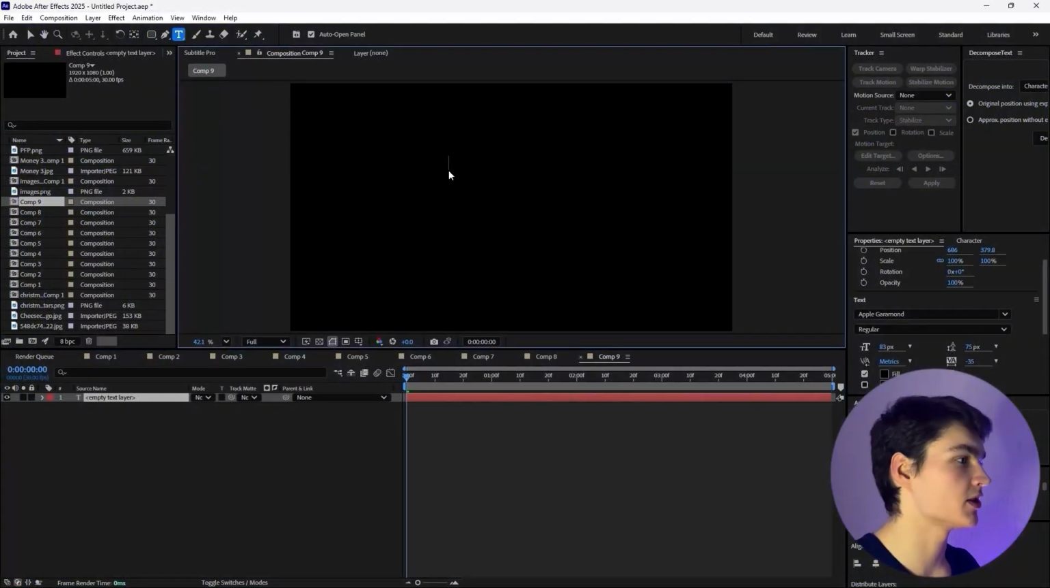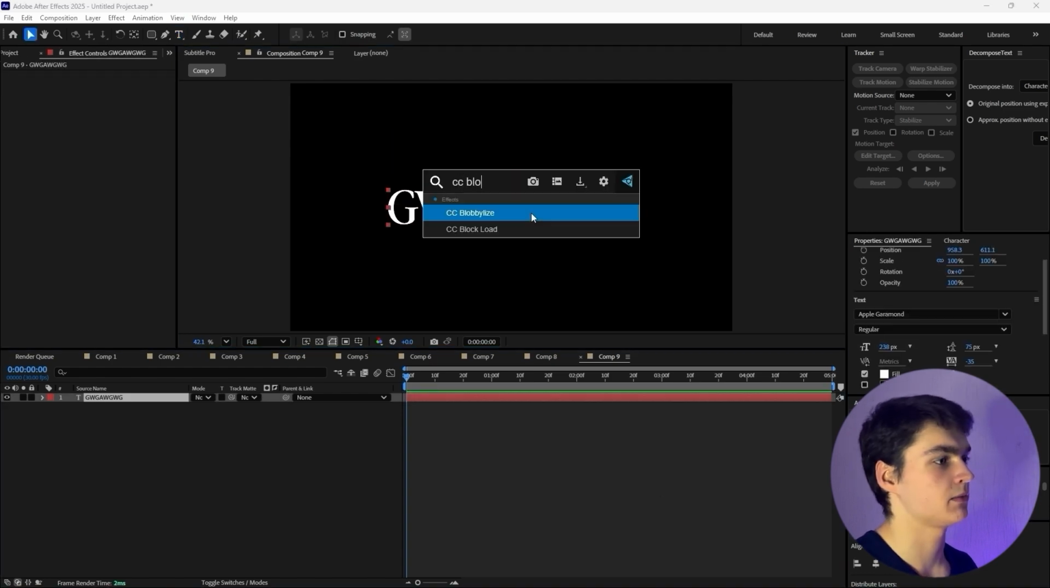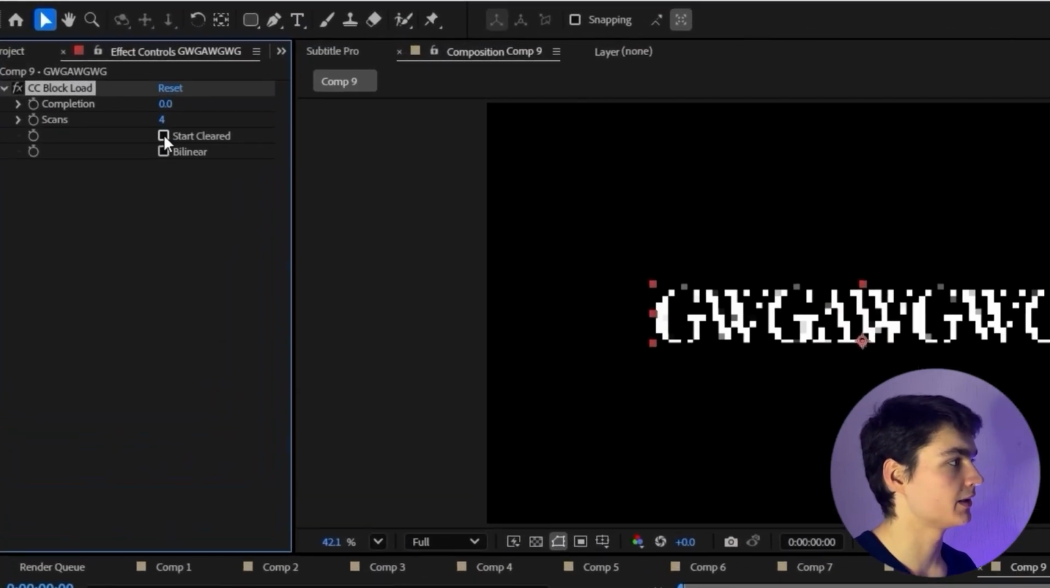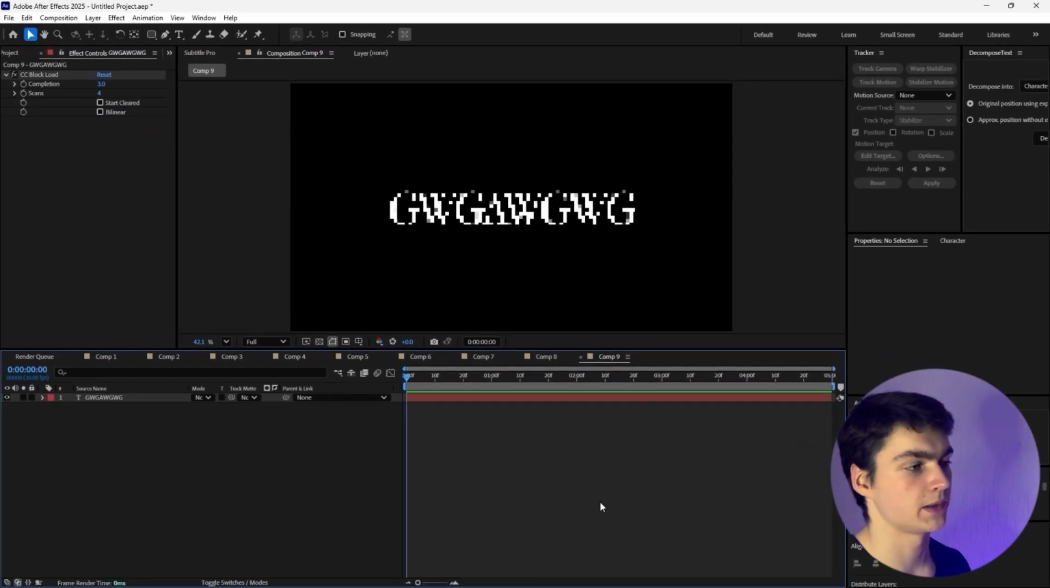The next effect is called CC block load. It's very simple to do. So let's say we have a text, doesn't matter. By applying CC block load, you can create these pixelated looks, and it doesn't work only on text. You can pixelate your screen to make it look censored. This is the effect you're going to go with.